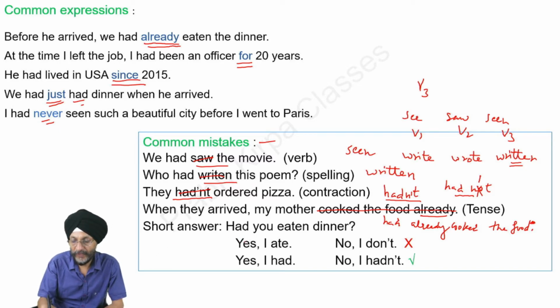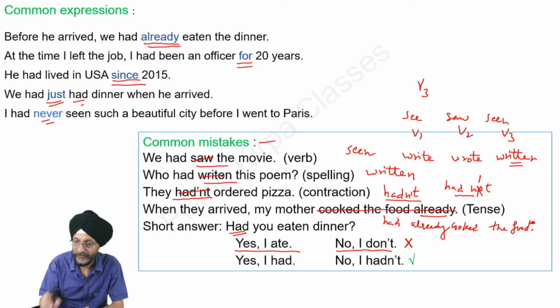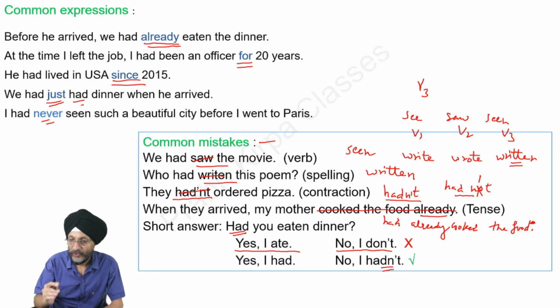Short answer. There may be some mistakes while you give answers in past perfect. If the question is, had you eaten dinner? If you say, yes, I ate, or no, I do not, these are the wrong answers. You have to answer, yes, I had. You have to use only had. No, I hadn't. When we give an answer in the negative, then we can use a contraction. I hadn't.